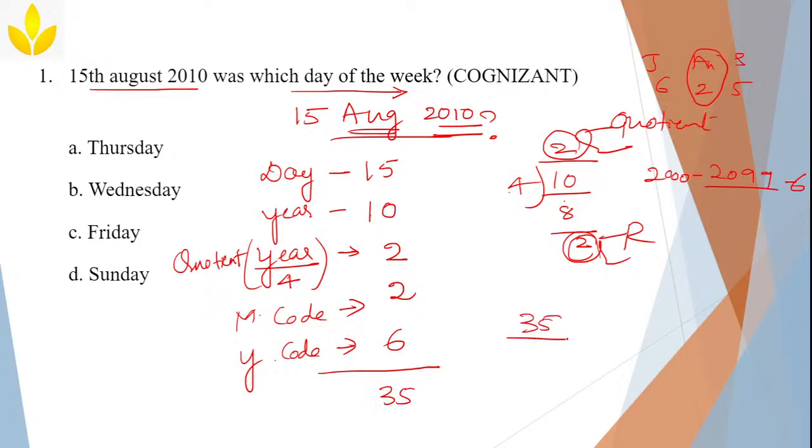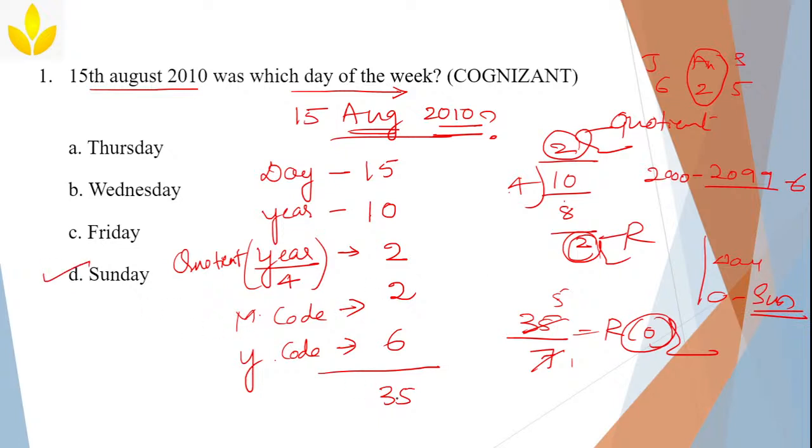Now divide this 35 by 7 and check for the remainder. When you divide 35 by 7, 7 5s are 35, so the remainder is 0. Now I have given you the day code. In the day code, 0 stands for which particular day? It stands for Sunday. So the answer is Sunday.